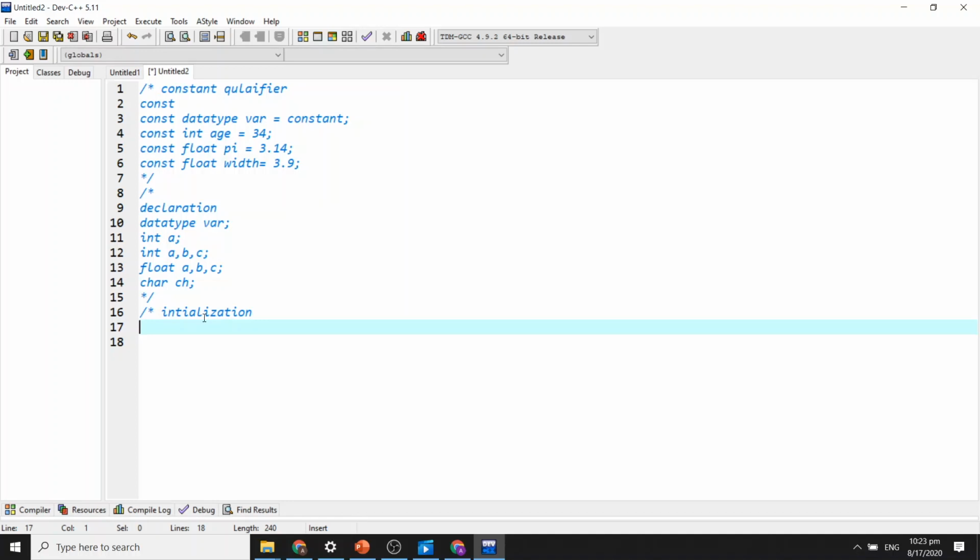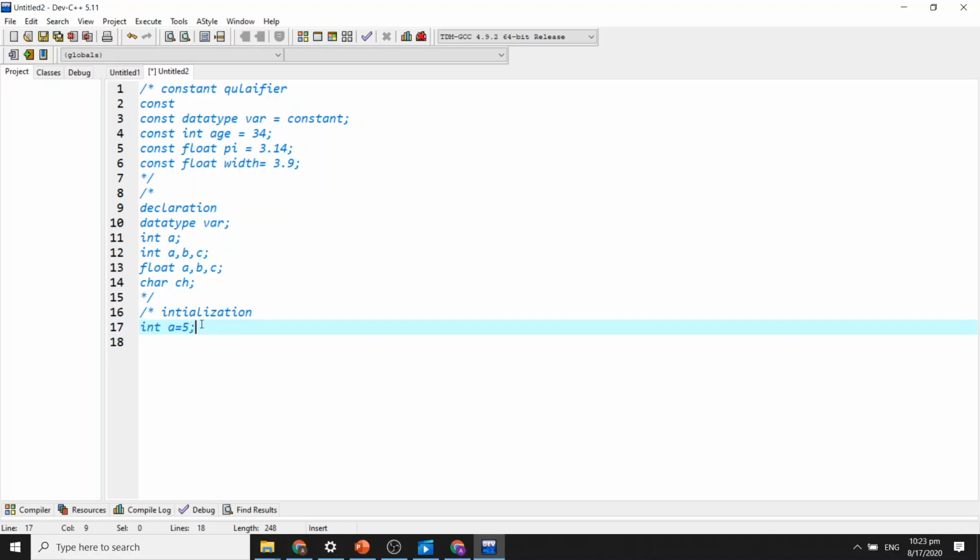Like if I am going to declare my variable like int a, and here I am giving a value to this variable, now this is called variable initialization. If I give an initial value to the variable at the beginning of the program, or at any location I am giving the first value to the variable, that is called variable initialization. In the first declaration statement, the variable a is an integer, initialized and having the value 5.